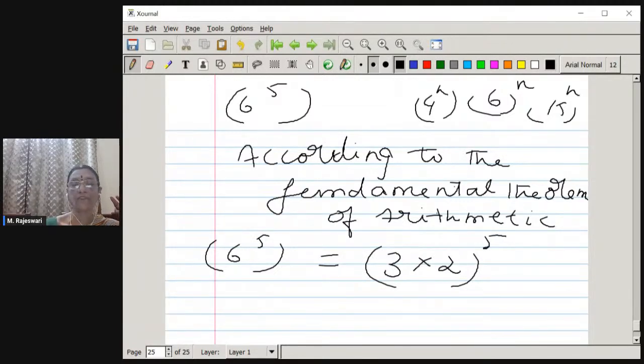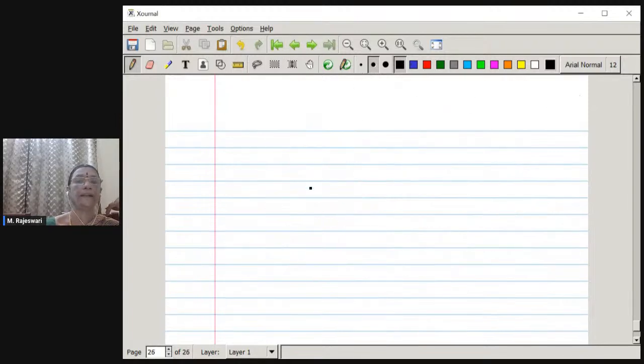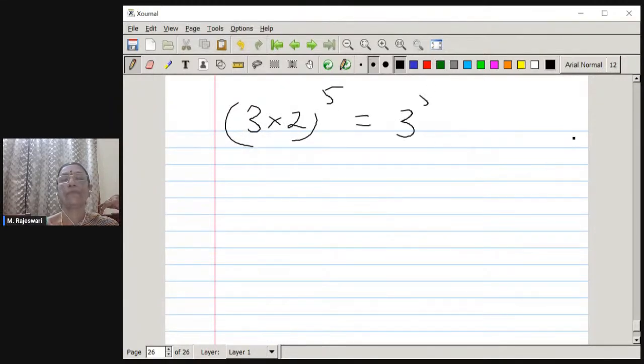Now this, again we all know by the theory of indices, is nothing but 3 power 5 into 2 power 5. And we all know that 3 power 5 cannot end in 0.